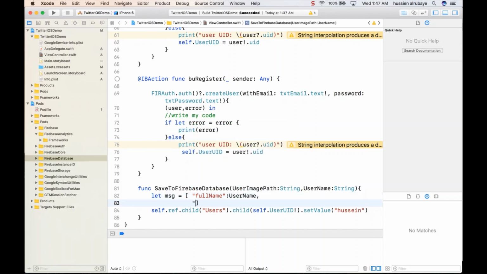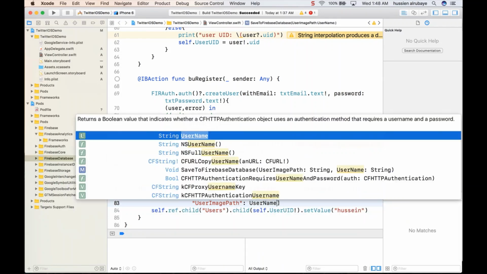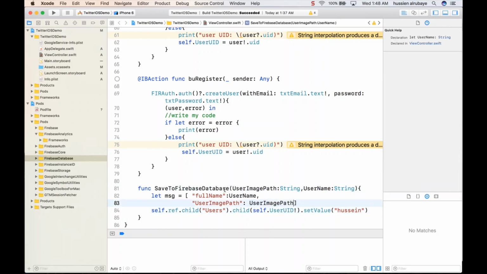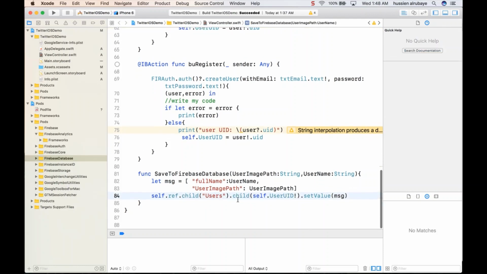And I need to save the second information, which is the image, the user image path, which is this one. And I say setValue. So now I will have a node named users, inside it this current user, and with this user I will set this value for that node.